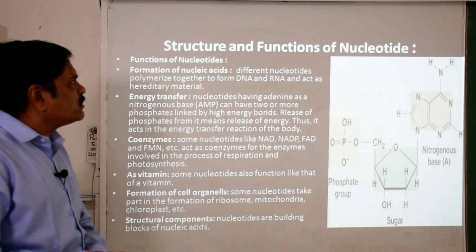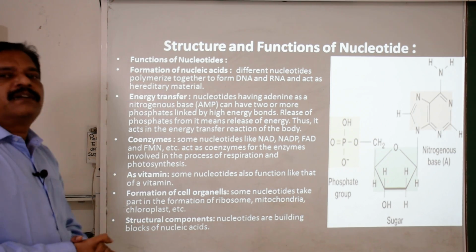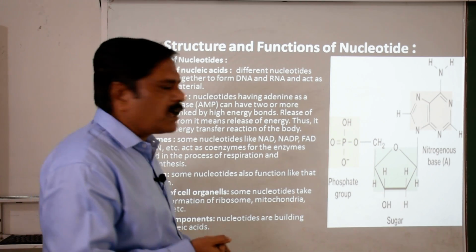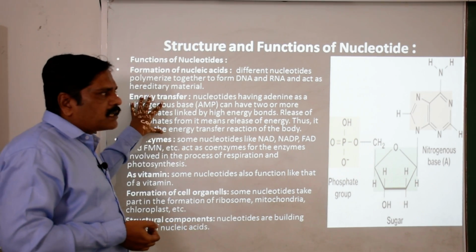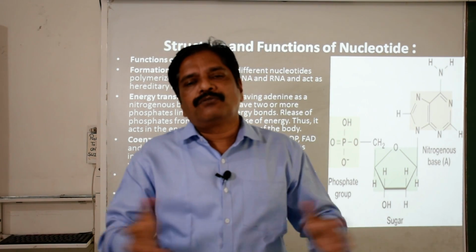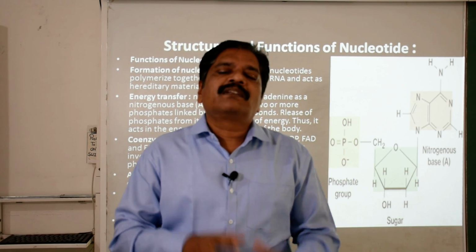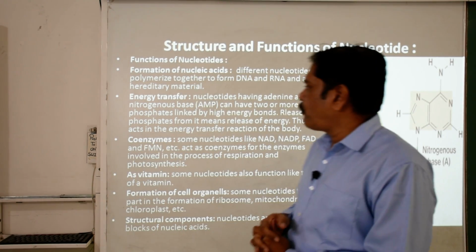The functions of the nucleotide are the formation of nucleic acid, either deoxyribonucleic acid or ribonucleic acid, and energy transfer, especially in the form of ATP, which is considered the energy currency of the cell or the body, that is adenosine triphosphate.